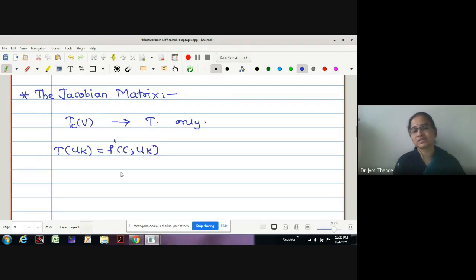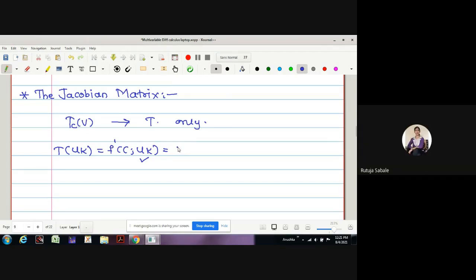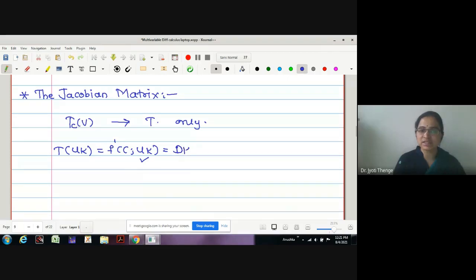That was the last theorem we have seen. That is, the total derivative is nothing but the directional derivative. But what is this directional derivative obtained in the kth coordinate vector? It is the partial derivative. Therefore, one can write this as Dk f at the point C.